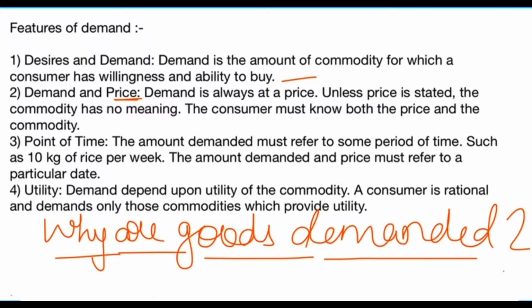A rational consumer will make a demand for a commodity only when it provides him utility. If the goods do not provide enough satisfaction to an individual, he would not buy that product. That is the reason why goods are being demanded.